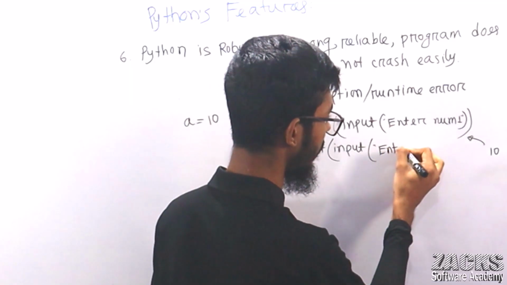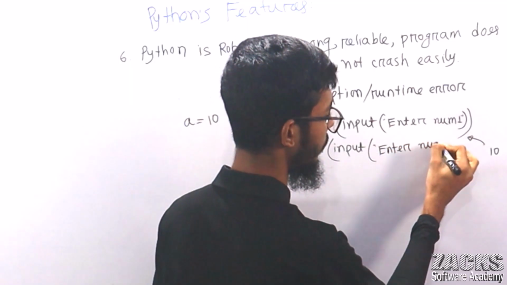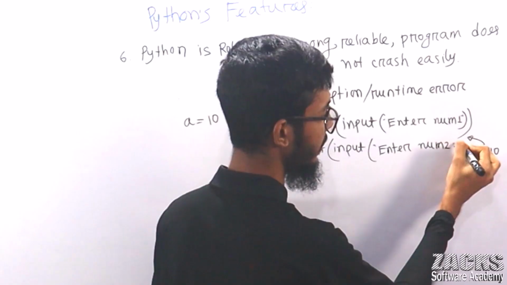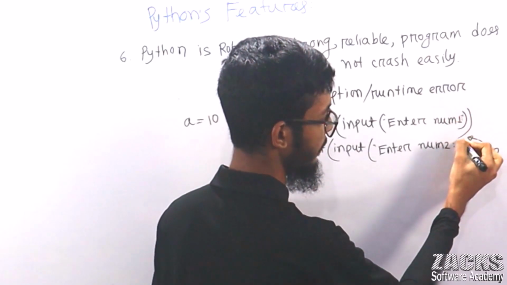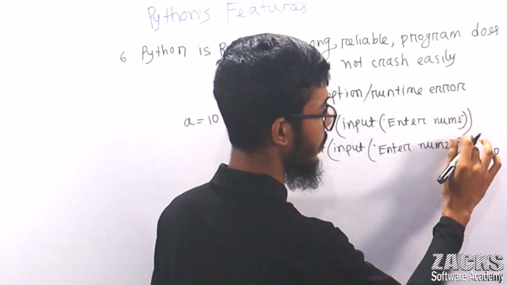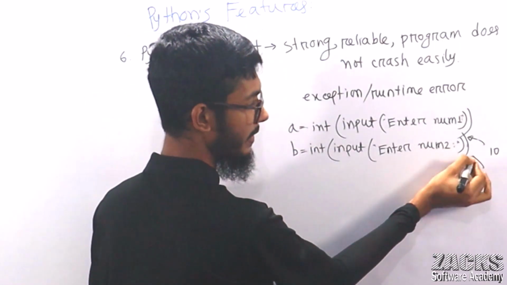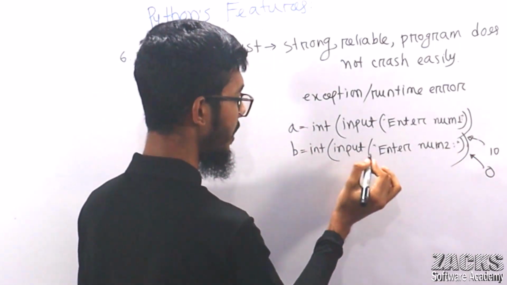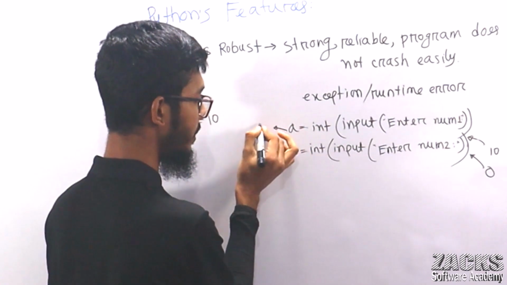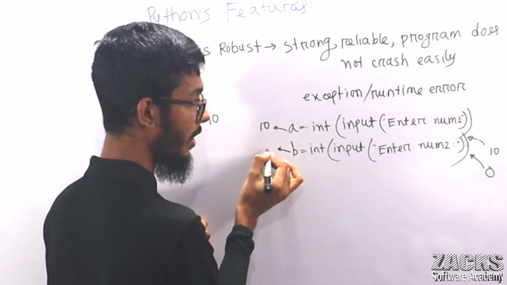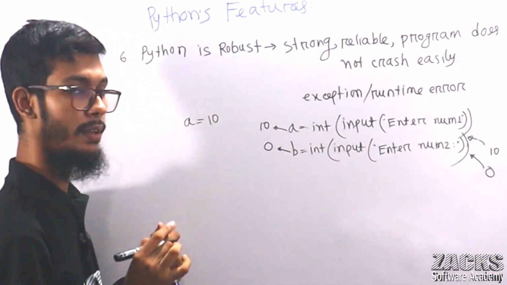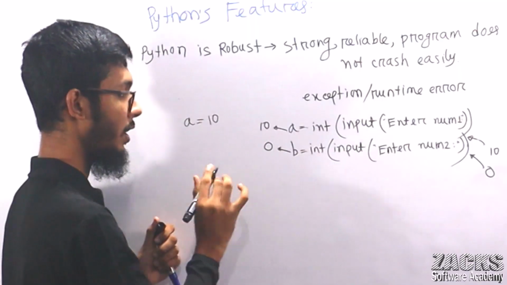Consider your user is giving the second value as 0. So what is the value right now? The value of a is 10 and the value of b is 0. If you don't understand this one, no problem.